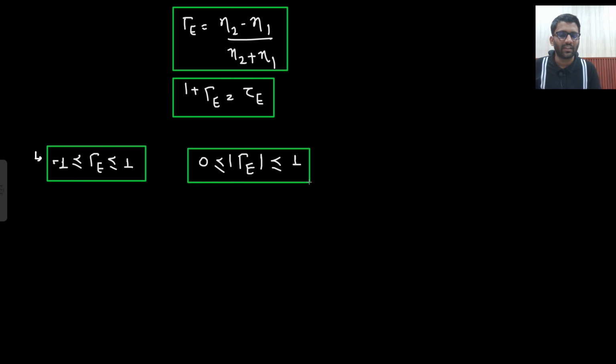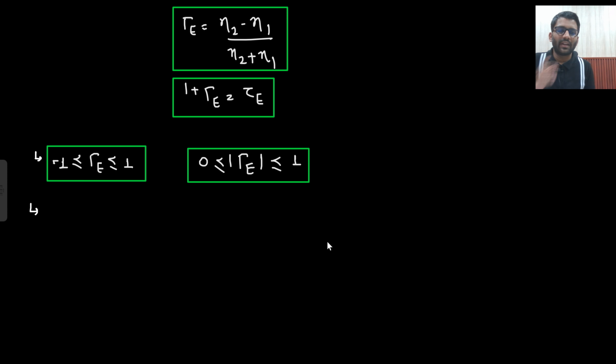These kind of questions are asked in one liner. What is the range of reflection coefficient? Sorry, magnitude of reflection coefficient, that is 0 to 1. And what is the range of reflection coefficient? That is minus 1 to 1. Also you can understand that analogy, we will see later on. Otherwise you will get confused here.